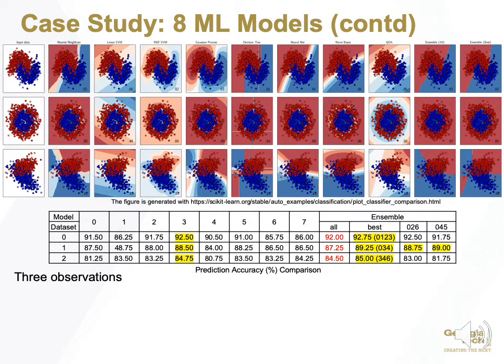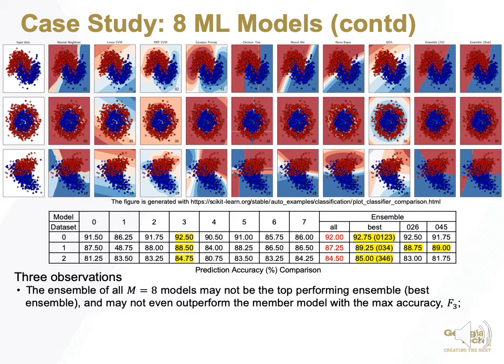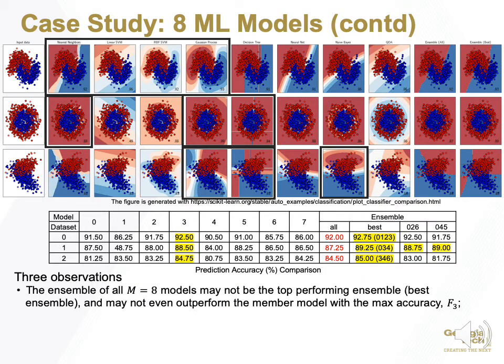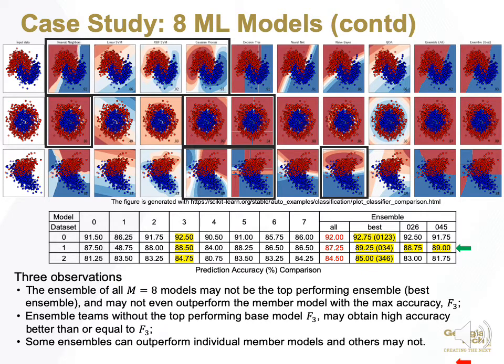This table shows the prediction accuracy comparison of base models and ensemble teams. 3 observations should be highlighted. First, the ensemble of all M equal to 8 models may not be the top-performing ensemble, the best ensemble, and may not even outperform the base model with the maximum accuracy, F3. Second, ensemble teams without the top-performing base model F3 may still obtain high accuracy, even better than or equal to F3. Third, some ensemble teams can outperform individual base models, and others may not.